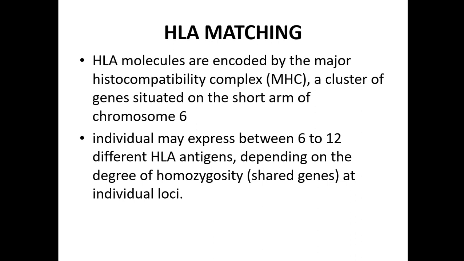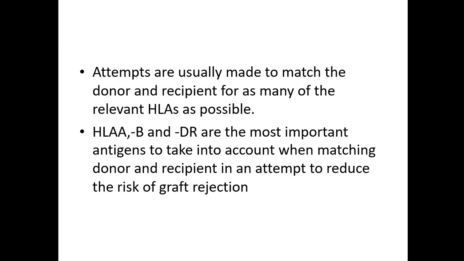An individual can express between 6 to 12 different HLA antigens depending on the degree of homozygosity. Attempts are usually made to match the donor and recipient for as many relevant HLAs as possible. HLA A, B and DR are the most important antigens to take into account when matching donor and recipient in an attempt to reduce the risk of graft rejection.